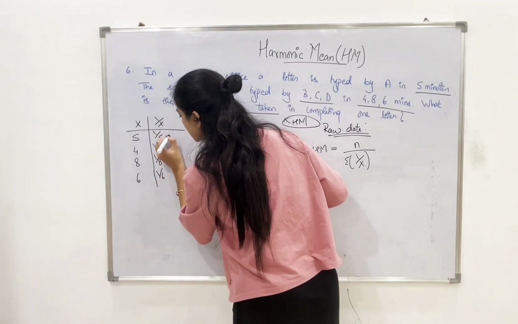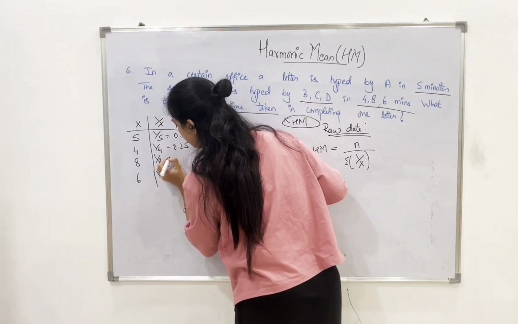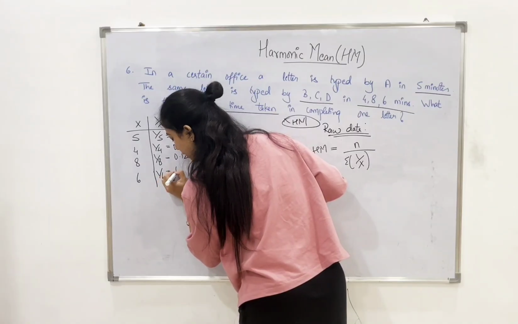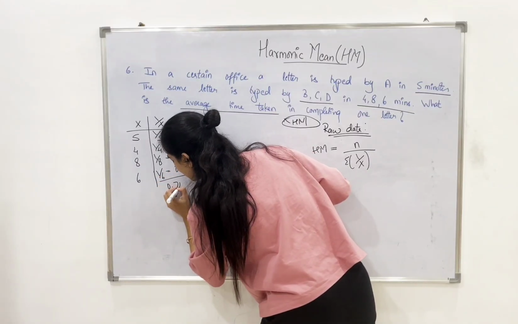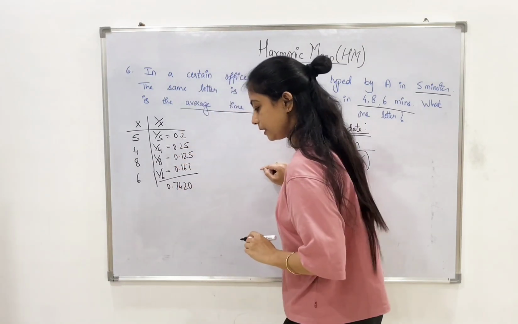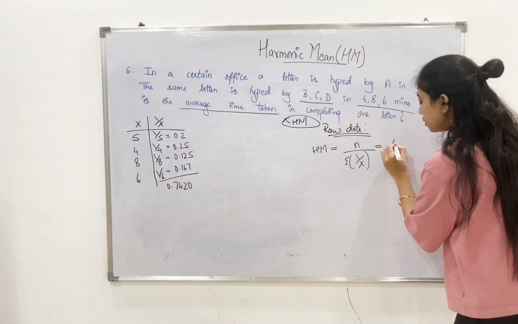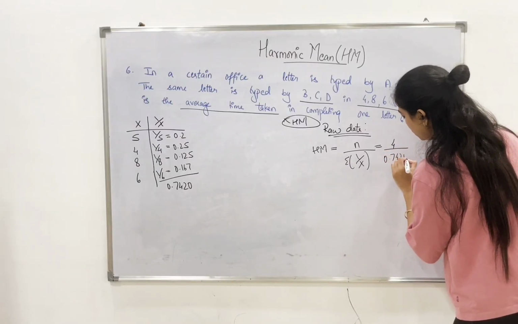1 upon 6. The values are 0.2, 0.25, 0.125 and 0.167, and the total is 0.7420. Now we will be substituting that in the formula. We have 4 numbers. So 4 upon 0.7420.